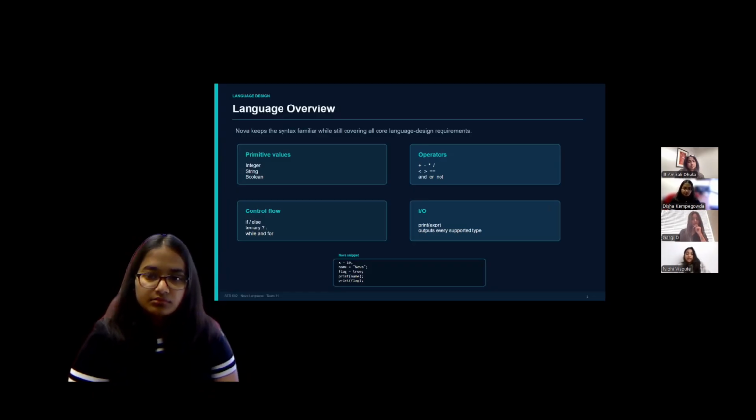Control flow includes if else, a ternary operator using question mark and colon, and both while and for loops. Output is handled with a print statement that works with every supported type. Here you can see a quick Noah snippet. We assign an integer, a string, and a boolean, then we print them.